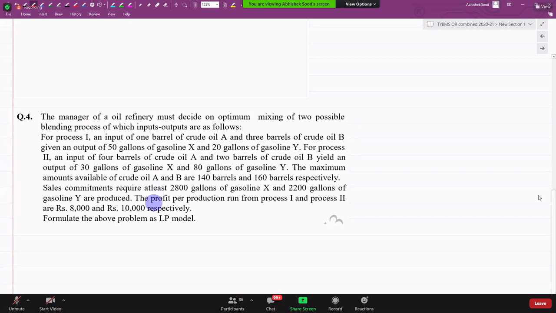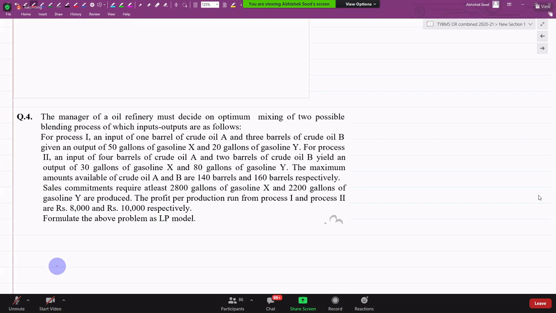The maximum amounts available for crude oil A and B are 140 barrels and 160 barrels respectively. Sales commitment require at least 2,800 gallons of gasoline X and 2,200 gallons of gasoline Y are produced. The profit per production run for process 1 and 2 are 8,000 and 10,000 respectively. Formulate the above problem as LPP, यानी कि LP मॉडल.